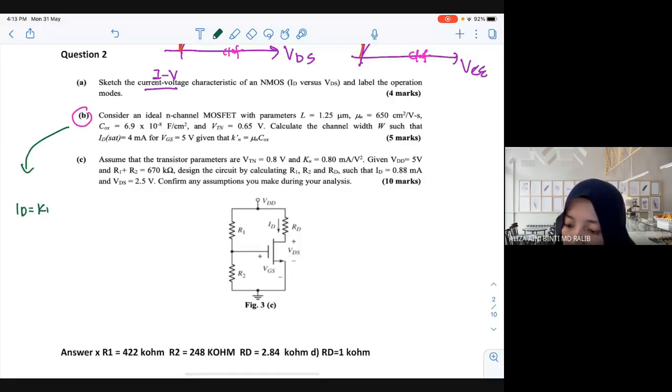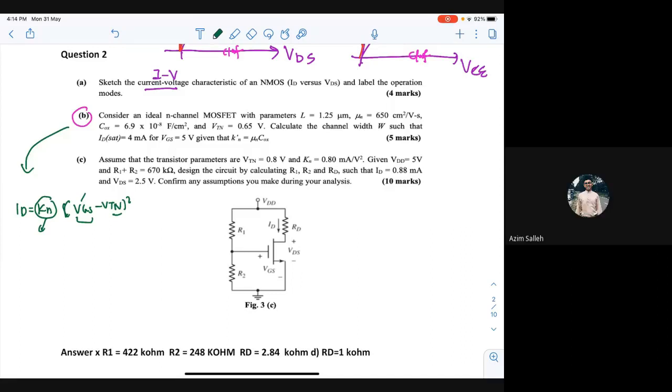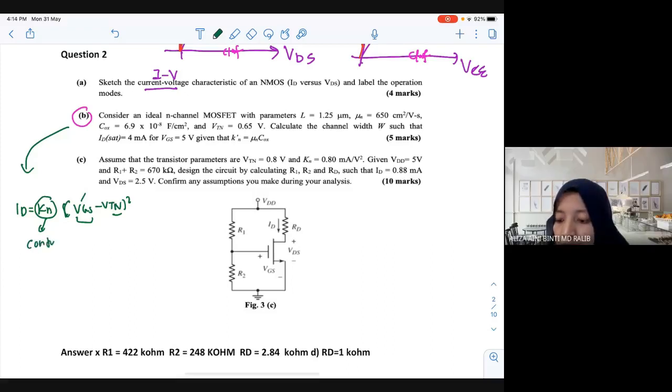ID equals Kn times (VGS minus VTN) squared. What is the role of VGS? To provide the channel. VTN is the minimum voltage to turn on your MOSFET. Now let's see the Kn. Kn here is what we call what? What does the note say? Kn? Conduction parameter. Yes, conduction parameter.